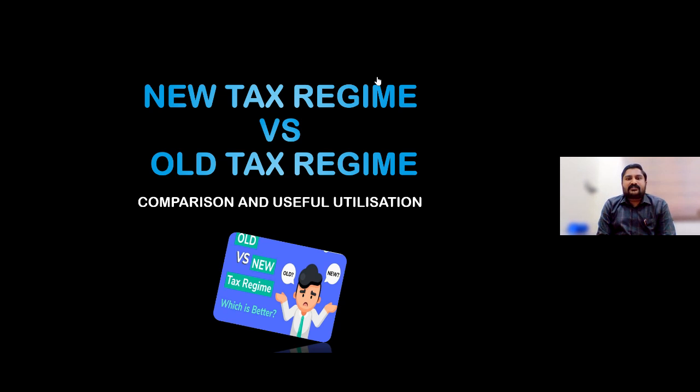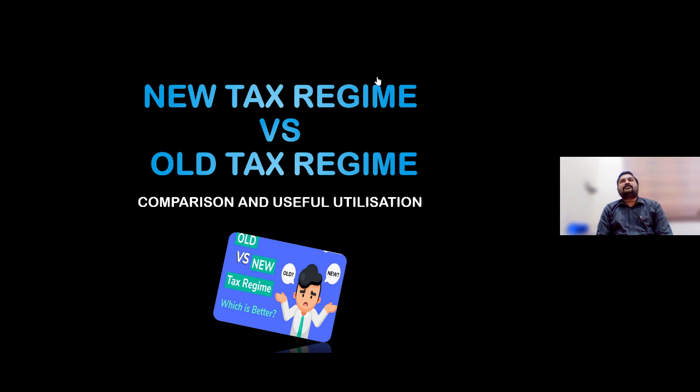But right from assessment year 24-25, in order to increase the acceptability of the new tax regime, the Finance Act 2023 has amended section 115BAC in such a way that the new tax regime would be the default regime, and the so-called old regime would be the opt-in regime. In other words, if you are a business or professional income holder, you have to file an extra form in order to opt for the old regime.